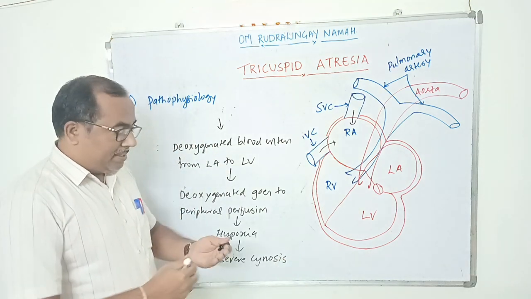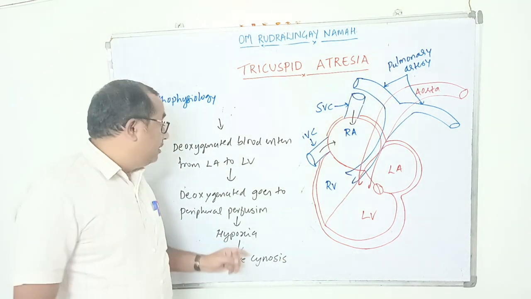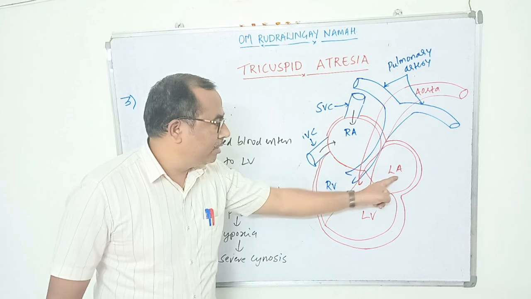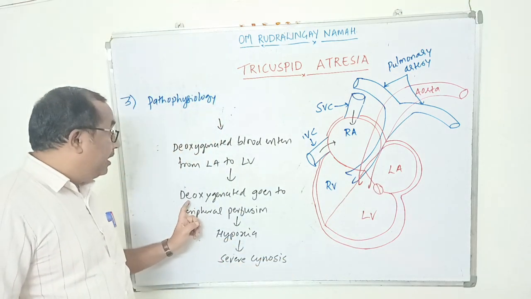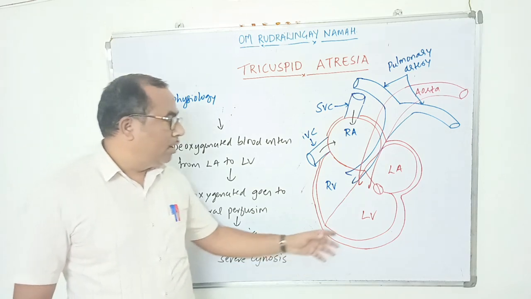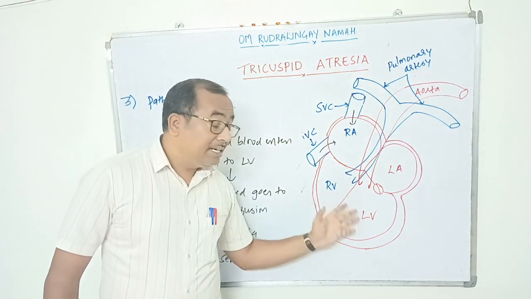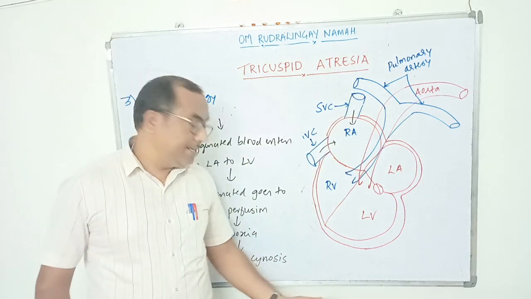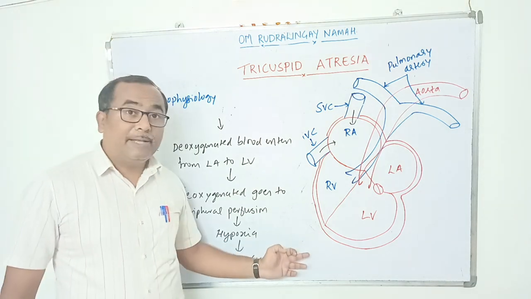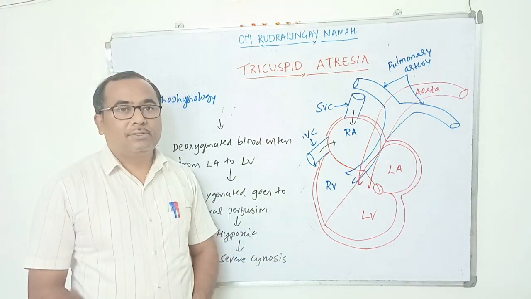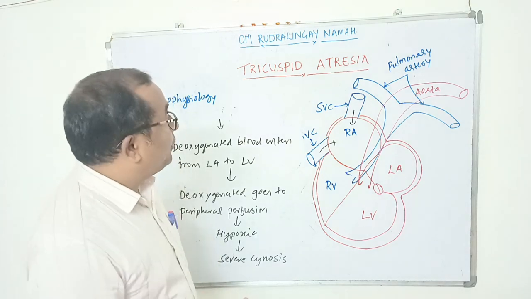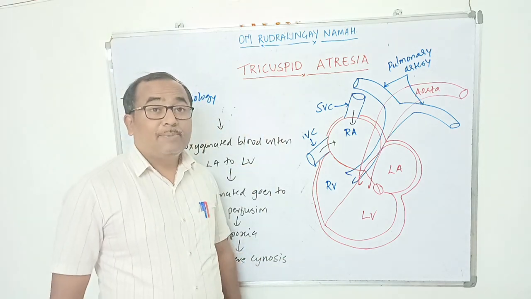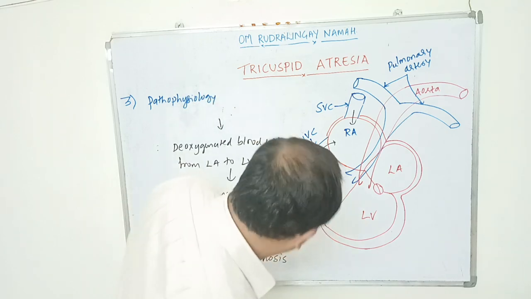Next, deoxygenated blood enters from the left atrium to the left ventricle. Then deoxygenated blood goes for peripheral tissue perfusion. Left ventricle contraction takes place, and this deoxygenated blood goes through the aorta for peripheral tissue perfusion. There is no oxygenation here, so there will be severe hypoxia. Hypoxia leads to severe cyanosis. So this is the pathophysiology of tricuspid atresia if it exists alone. Now let us see the pathophysiology of tricuspid atresia if it is associated with other congenital anomalies.